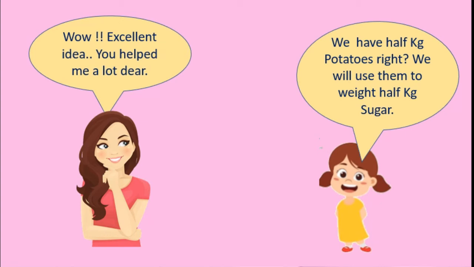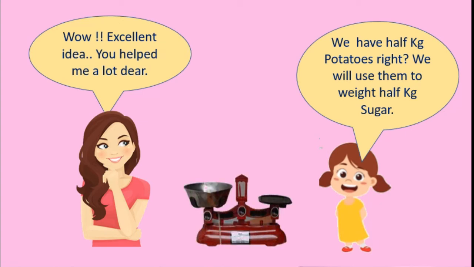"Wow, excellent idea," mother said. "You helped me a lot, dear." Then they brought the scale, and what did the daughter do? She put the sugar inside that pan, and she used half kg potatoes on the other pan.